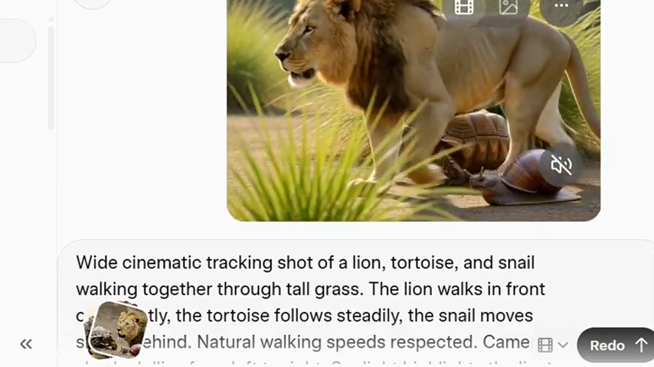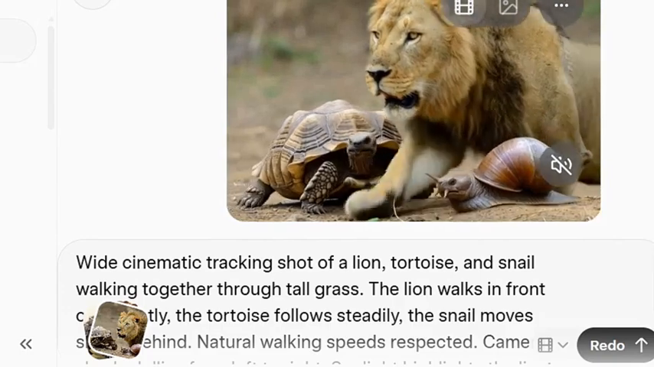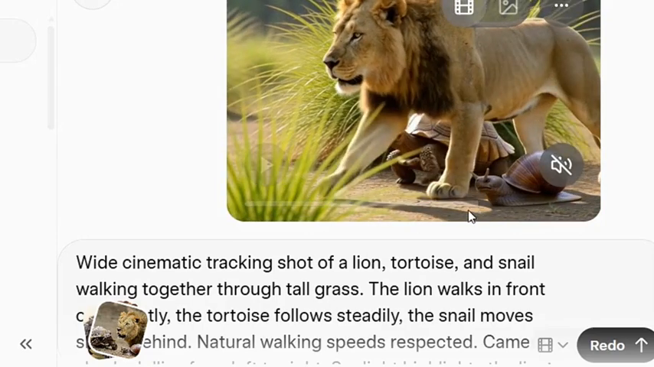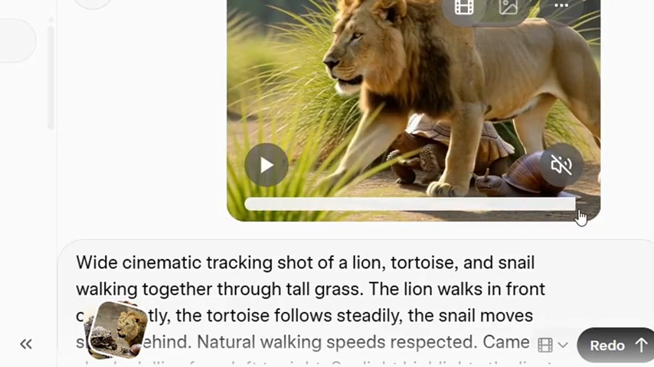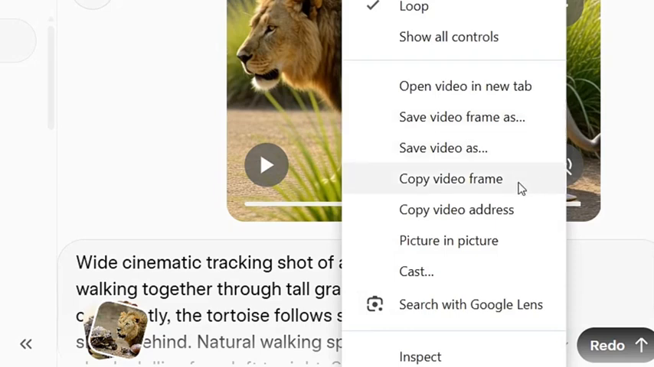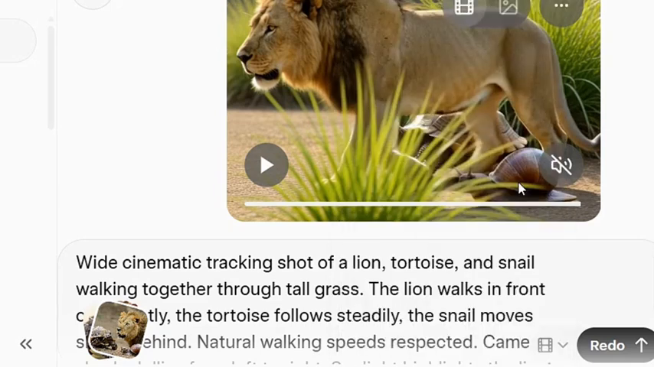Now, the next thing we're going to do is click on download, and we'll download this video to our phone. Then, after downloading it, we post it here, and we move it to the end of the video, to the last part. After we move it, we right click and click on copy video frame.